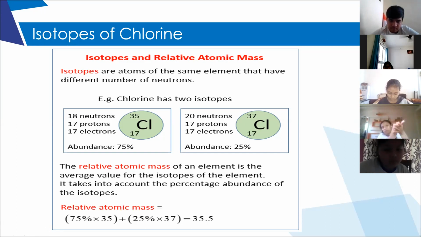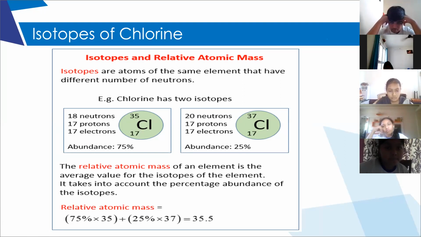So we'll take the relative atomic mass as 12 grams. Even though carbon exists as two isotopes, carbon 12 and carbon 14, 98 to 99% is carbon 12 only. That is the reason when we take a carbon atom, we consider its relative atomic mass as 12 grams.